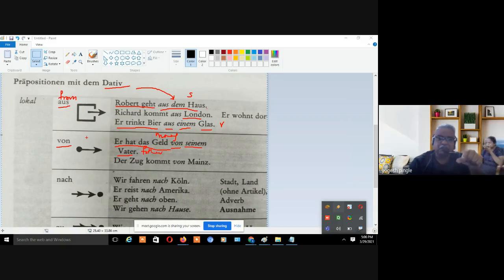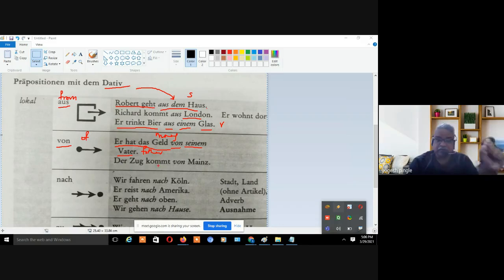Now here "von" means you can say "of". He has the money of his father. Now "von" takes dative form, that's why seinen, seinem. Erhard hat das Geld von seinem Vater. This is correct German.